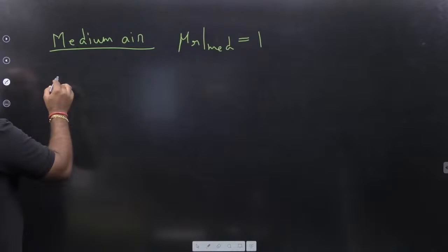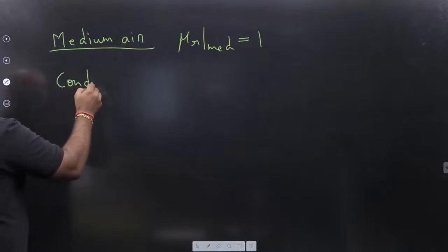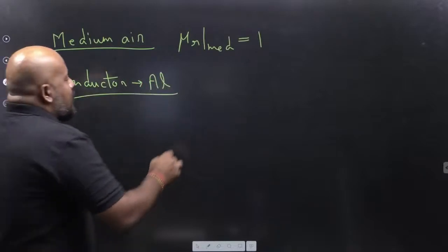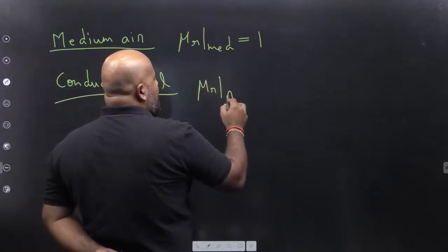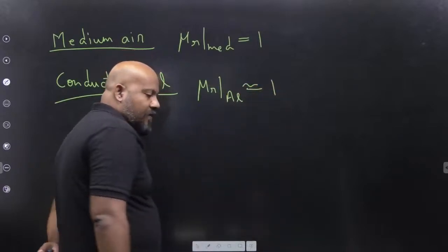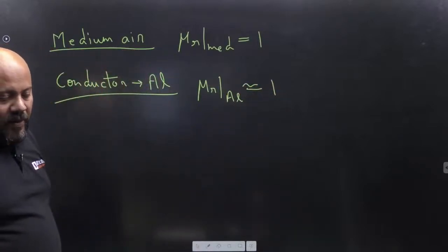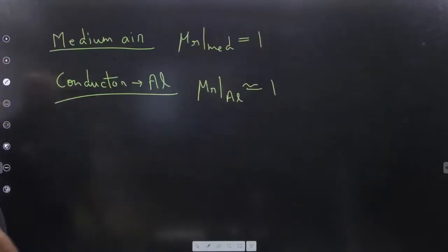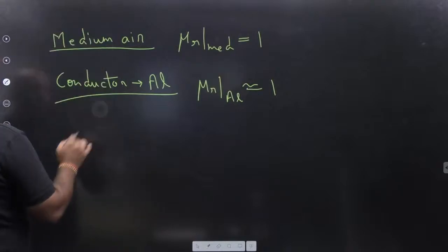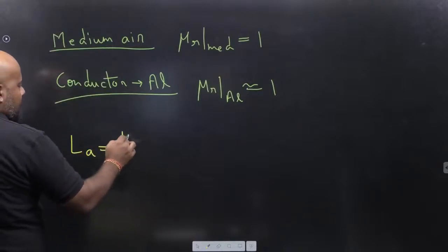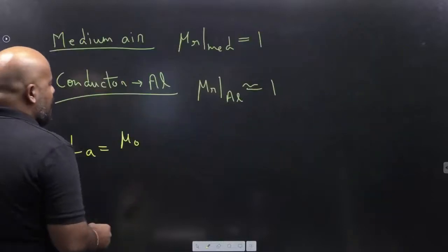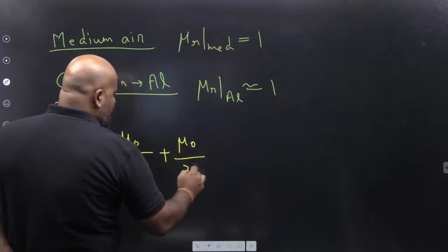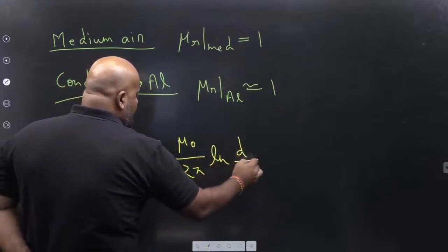And because of God's grace, the conductor material we are choosing as aluminium. And if you see the mu r for aluminium, it is very close to 1. This is because of God's grace. You have not done anything. If you put these values in this expression, what will happen? Just see, I am writing here. LA is going to be mu naught upon 8 pi plus mu naught upon 2 pi ln d by r.